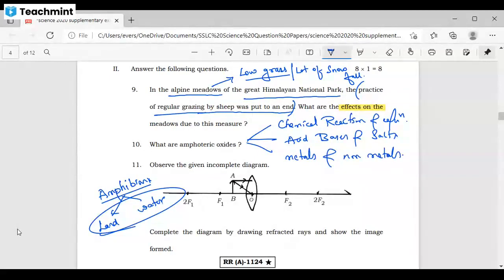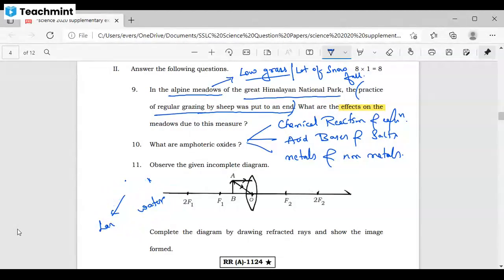Please go through the basic definitions, like what is a combination reaction, decomposition, displacement, double displacement, neutralization reaction, precipitation reaction, and after that oxidation reaction, reduction reaction, redox reaction. Are you getting my point? So please make a note of all the basic definitions from these 3 chapters. It will be very helpful for you all. Got it?